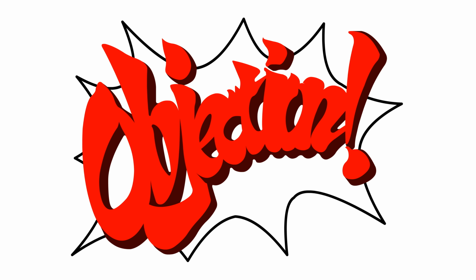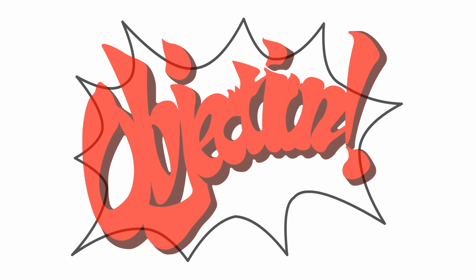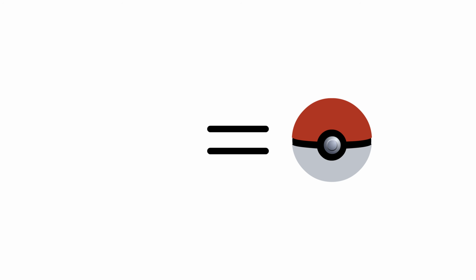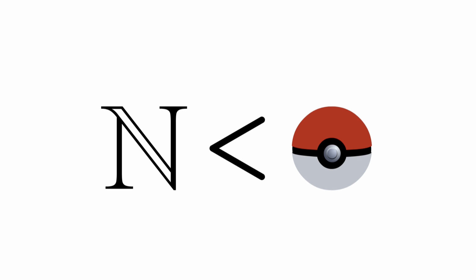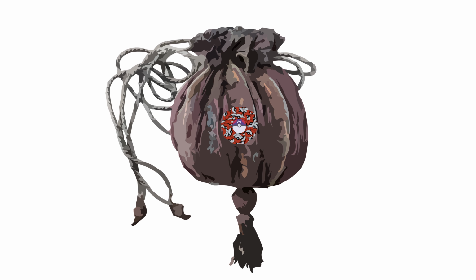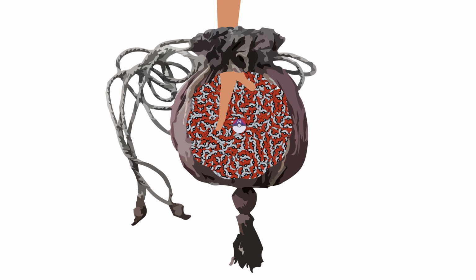How can we reconcile the contradiction here? Well, because everything we did in the proof was mathematically valid, there must be something wrong with our starting assumption: that there are just as many rows of Pokemon as there are natural numbers. Therefore, there have to be more rows than natural numbers. Even an infinite list of the rows isn't big enough to contain all of the rows. If you had a bag containing all of the rows and kept pulling them out one at a time forever, there will always be rows that you can never grab because there are so many of them.